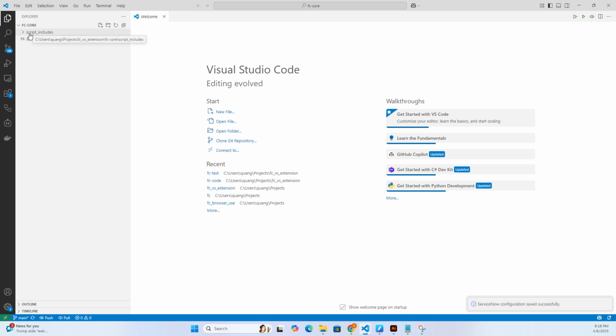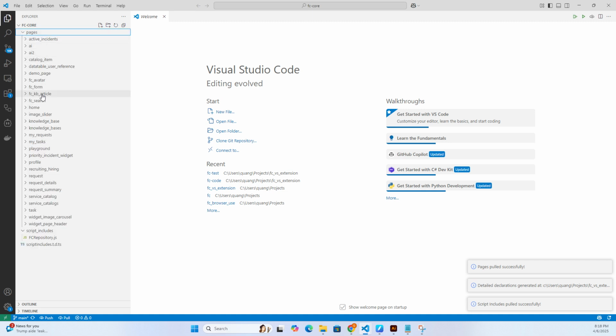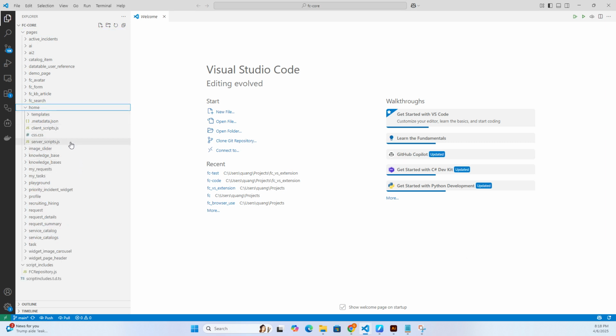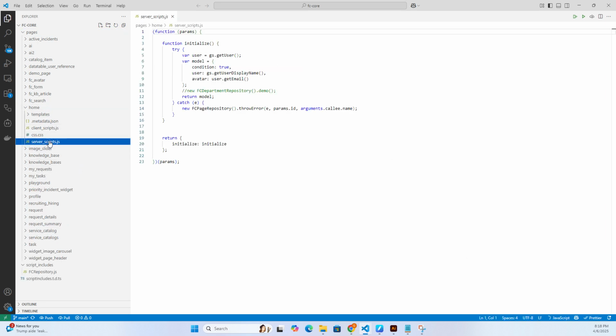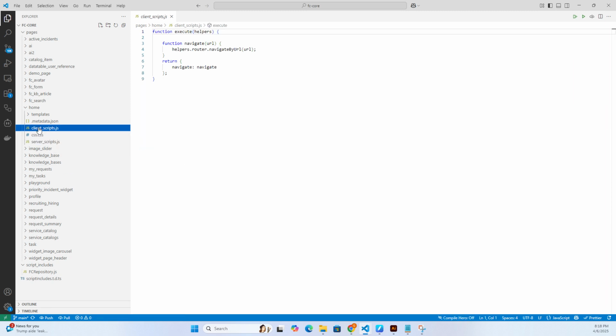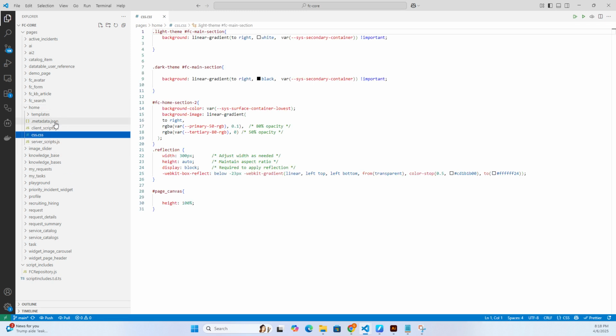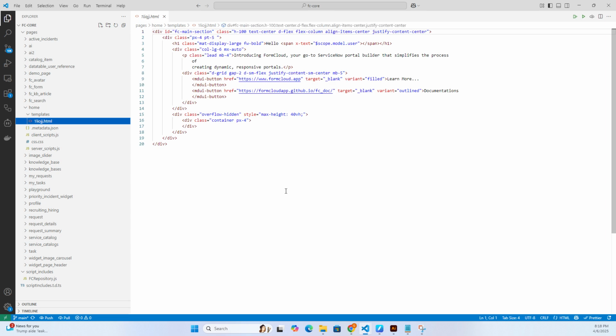From here, let's go ahead and we are going to pull down all the script includes as well as the pages for FC into VS Code. So as you can see here, it basically pulled down all the pages. And then if we look inside each of the page, so let's look at the home page, we can see that we have the server script, the client script, the CSS, as well as the HTML template.